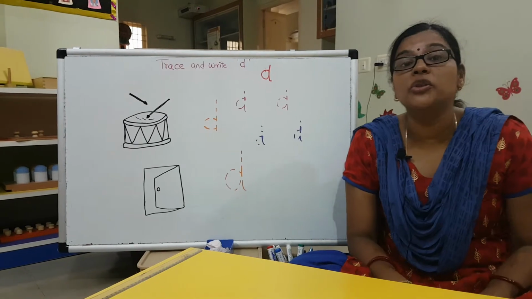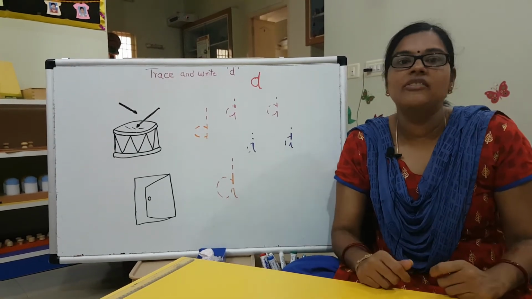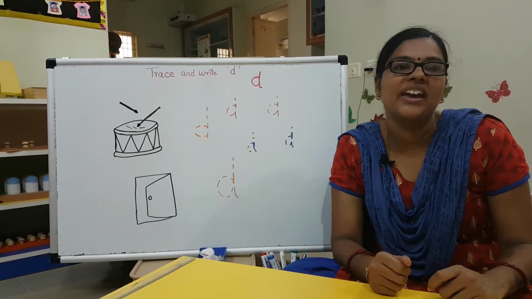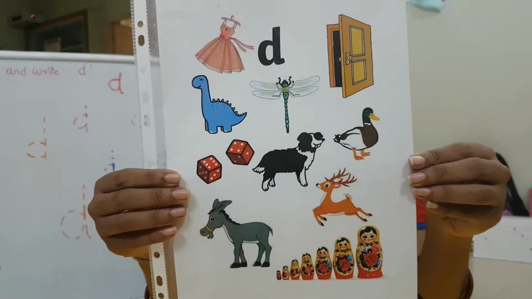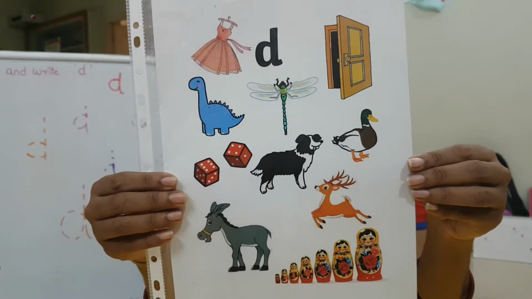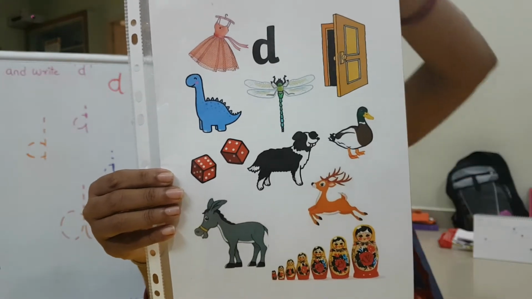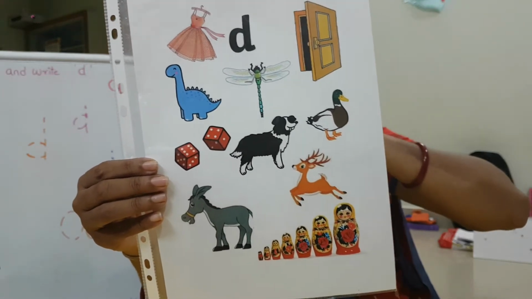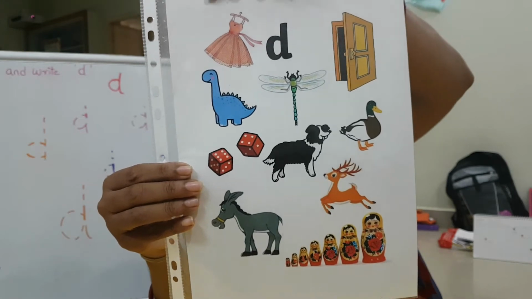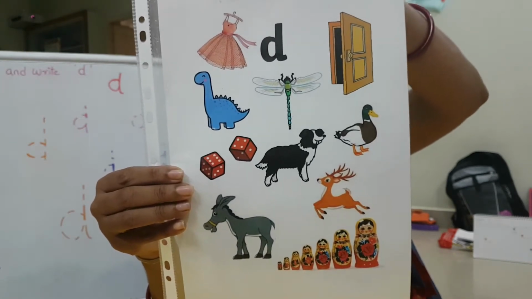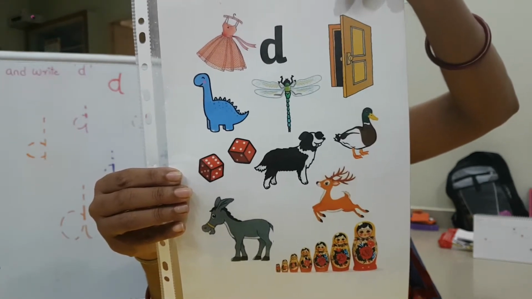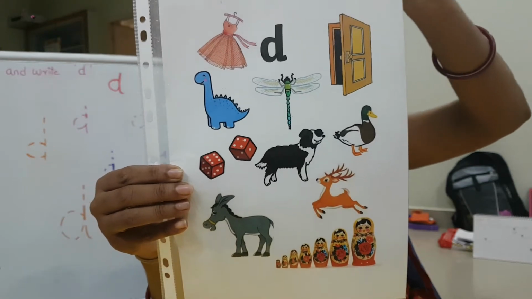Then Miss Juno showed you the pictures. Shall we go ahead and see the pictures again? You all remember Miss Juno showed you these pictures that have the sound D. D, dress. D, door.